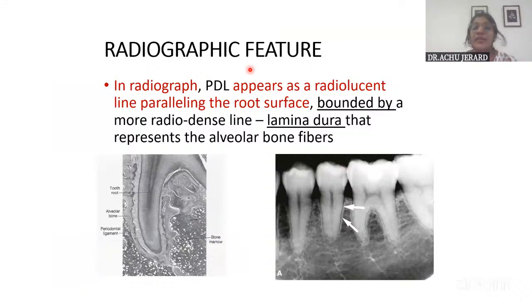And coming on to the radiographic feature, the PDL appears as a very thin radiolucent line running parallel to the root surface, right? And it is bounded by a very dense radio-opaque line, which is the lamina dura. What is in bracket you can write, what is lamina dura, because it represents the periodontal ligament fibers that get embedded within the bone, that gives off this radiodensity.